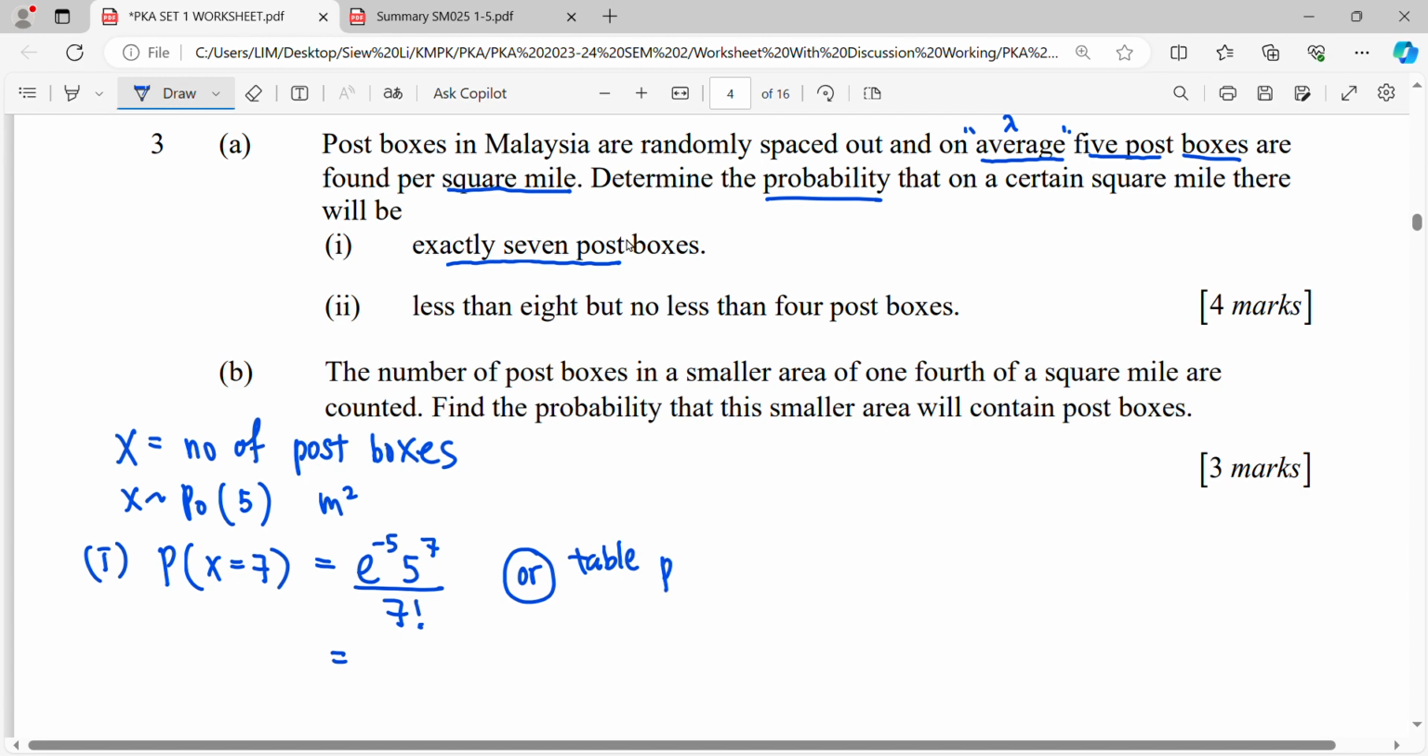The table gives x more than or equal, so you have to read more than or equal. If you want 7, you start reading from 7. But after that, 8, 9, 10, we don't need. So we subtract starting from 8. Then you will have remaining x equals 7. So you can read from your table and calculate: 0.2378 minus 0.1334.